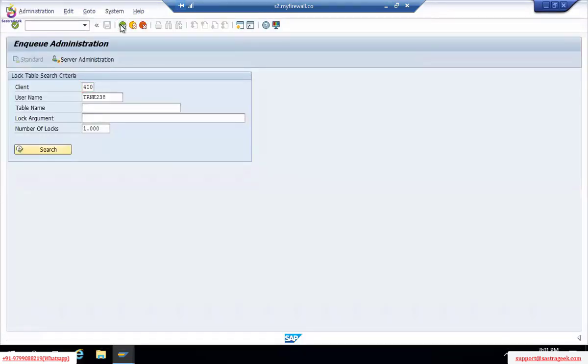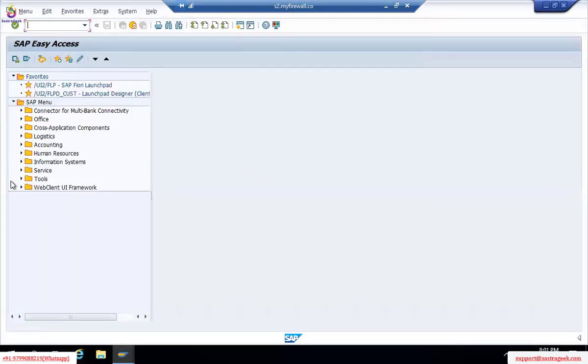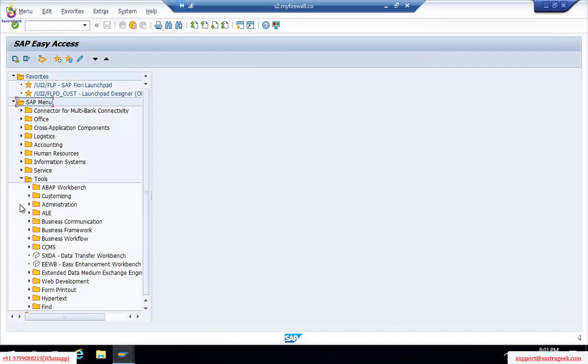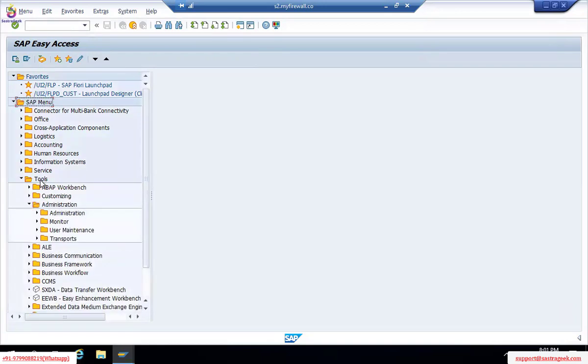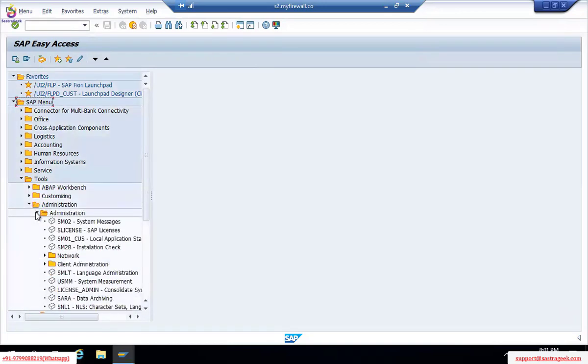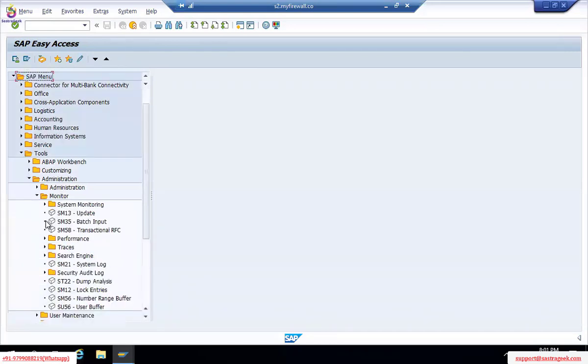Let me quickly show you the path. From the easy access screen, we can go to Tools, then Administration, then Monitor. From here we can go to SM12, lock entries.